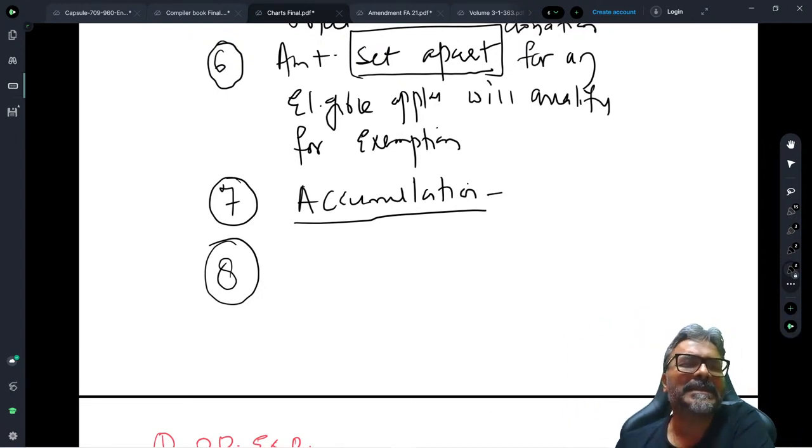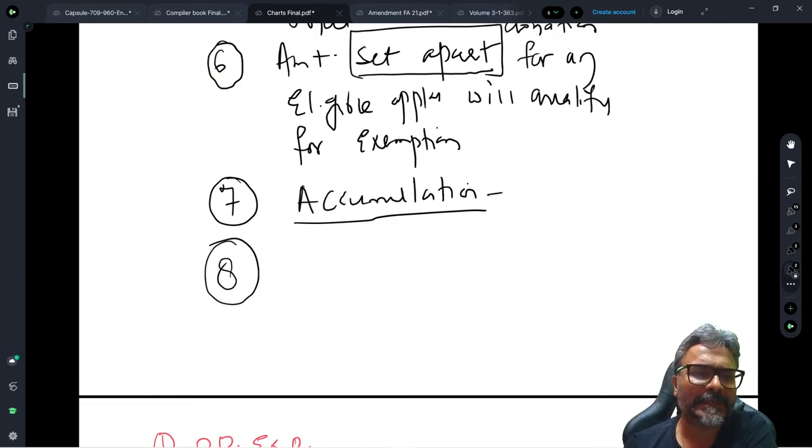Whether this application will be considered to be a default, or it will be considered as perfectly applied for the purpose of the trust? What will you say for this option? Will it be considered as a default case? And to that the answer, students, is no.